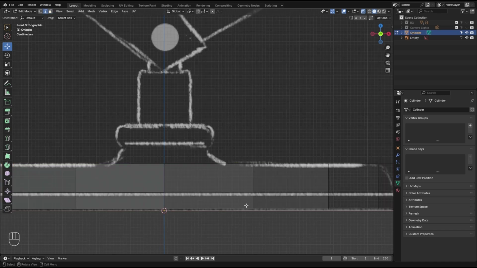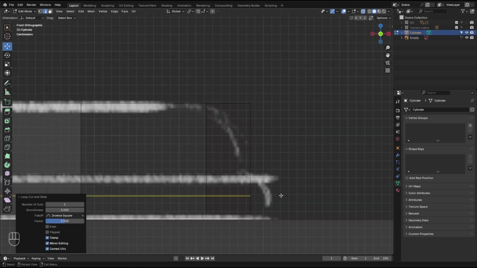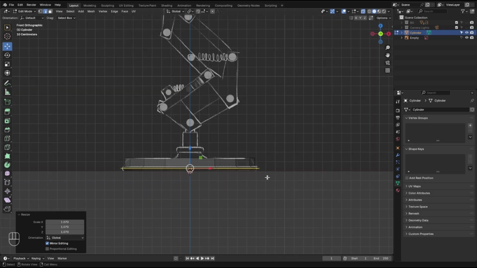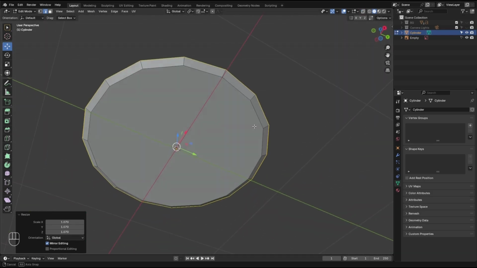Back to edge mode and insert edge right in the middle. So just click and click. While that's selected, let's hit S, hold Shift, and now make it big as the sponge. Go a little bit past that, because when we're adding the subsurf modifier, it's gonna round it up. And this is what we made so far.